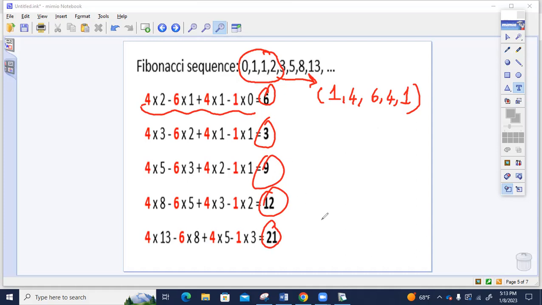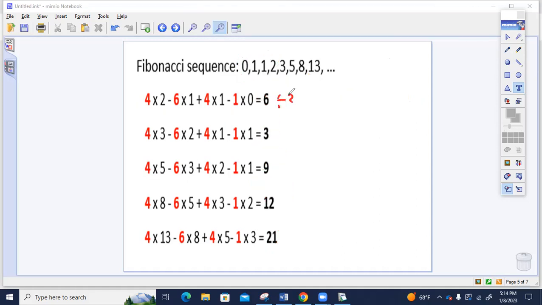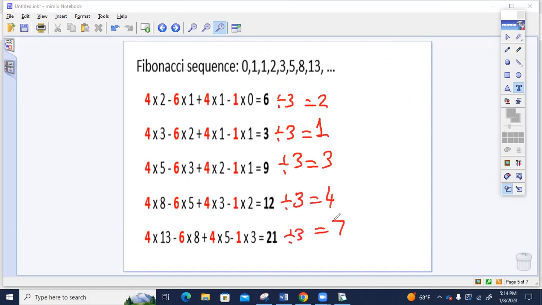That's another sequence that I made. These numbers are all divisible by 3. So 6 divided by 3 is 2. 3 divided by 3 is 1. 9 divided by 3 is 3. 12 divided by 3 is 4. And 21 divided by 3 is 7. So 2, 1, 3, 4, 7.